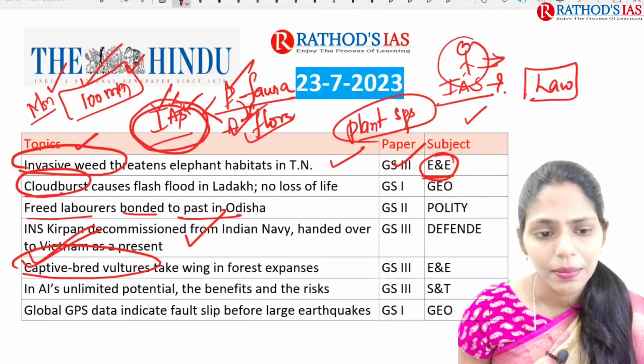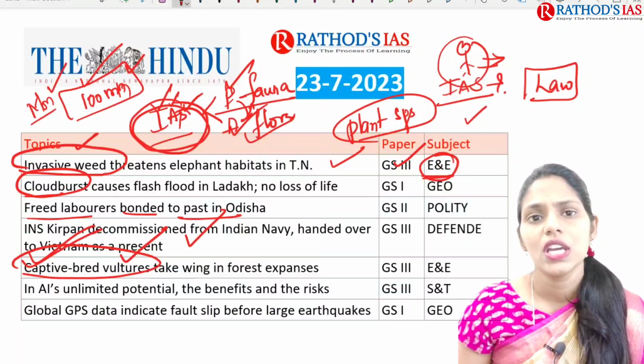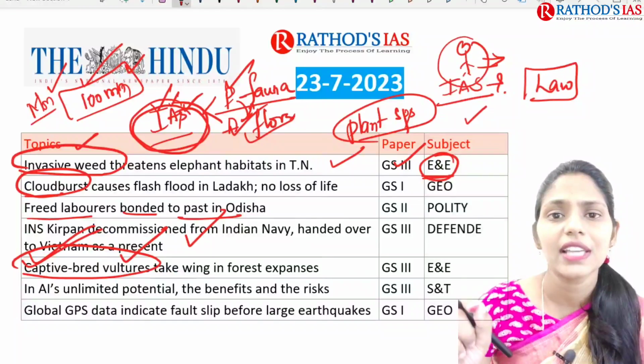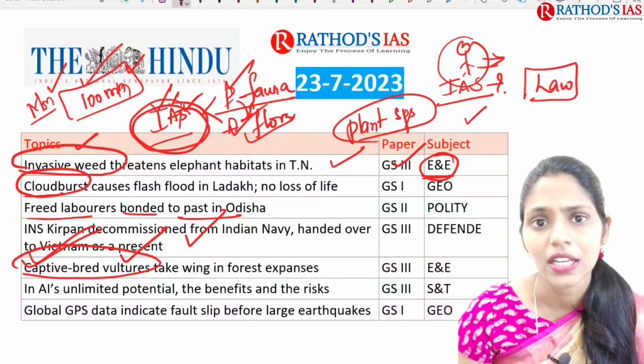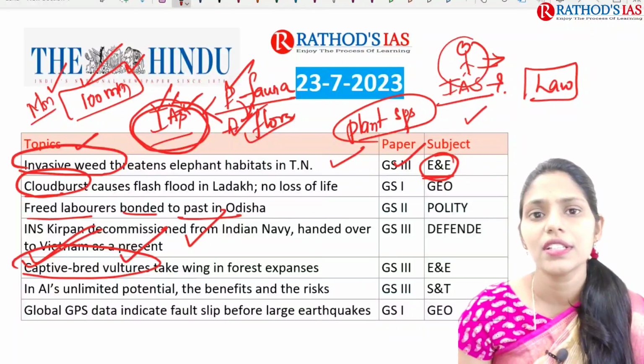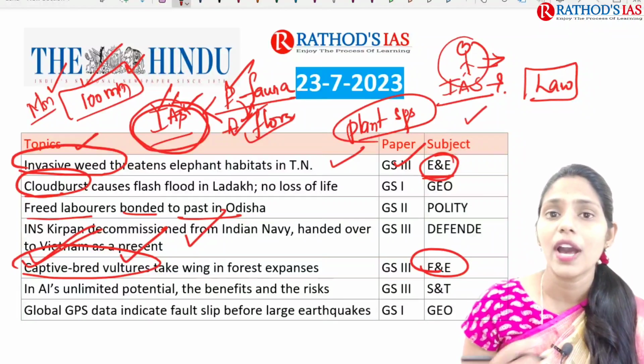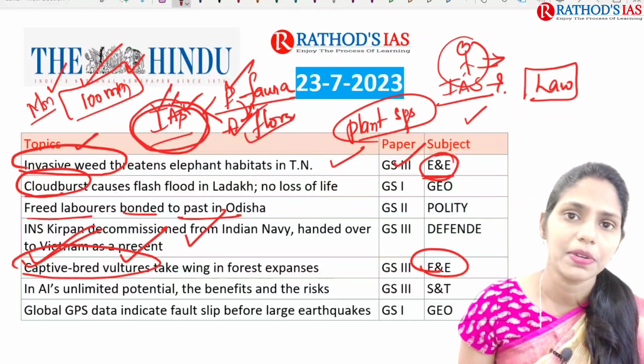Okay, so this is about this topic. You have to see the importance of vultures, and where the captive breeding centers present in India are. There are 4 centers and you have to see their locations. This topic is important for your environment and ecology, which comes under GS paper 3.